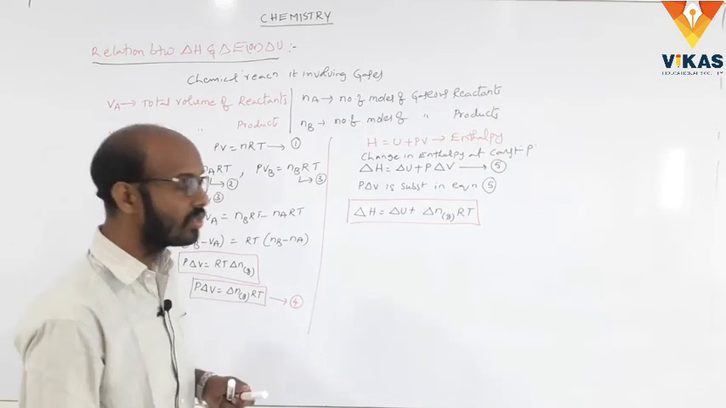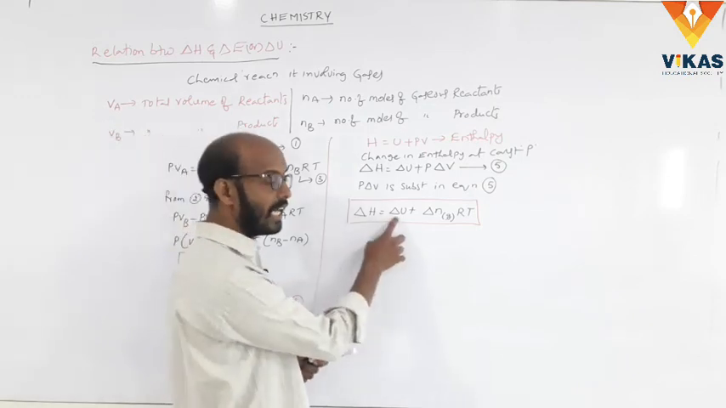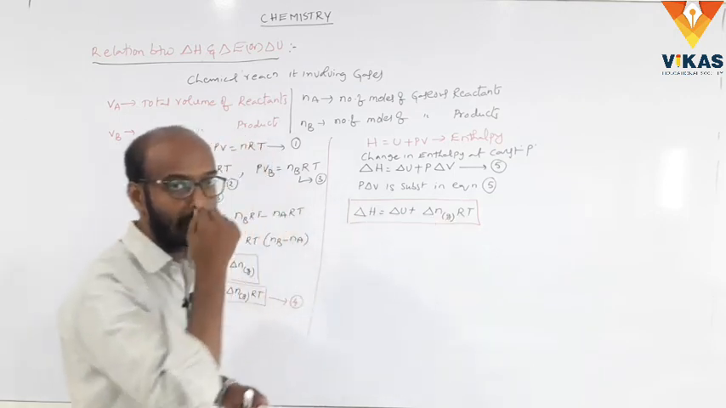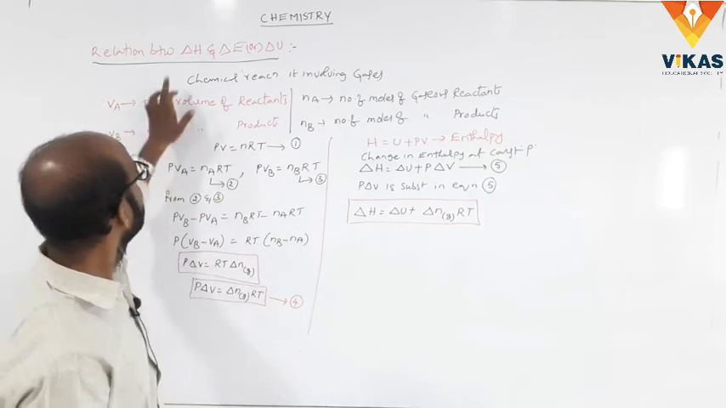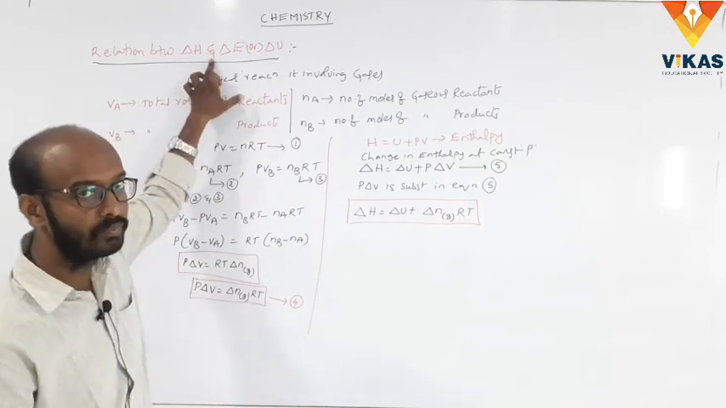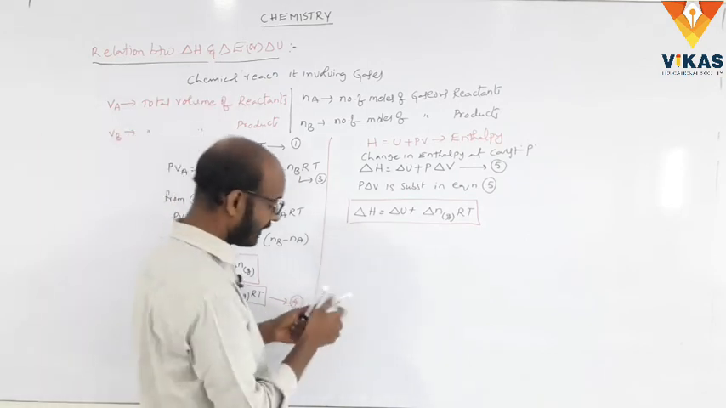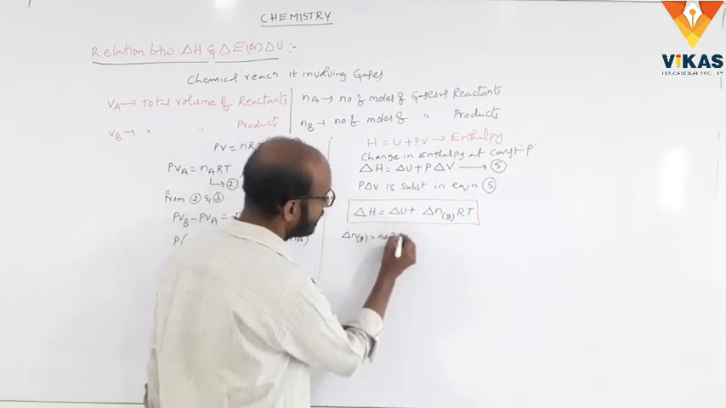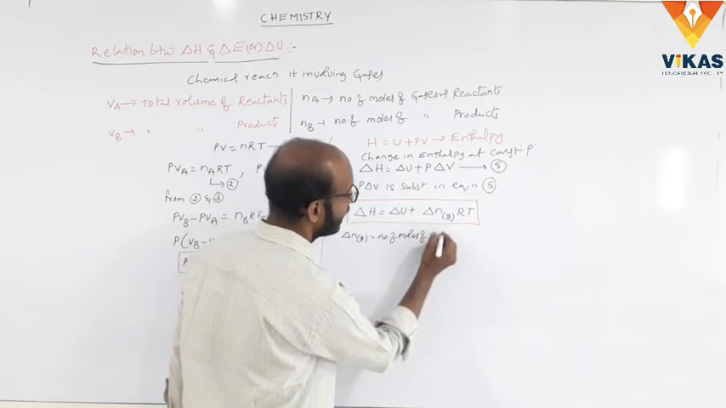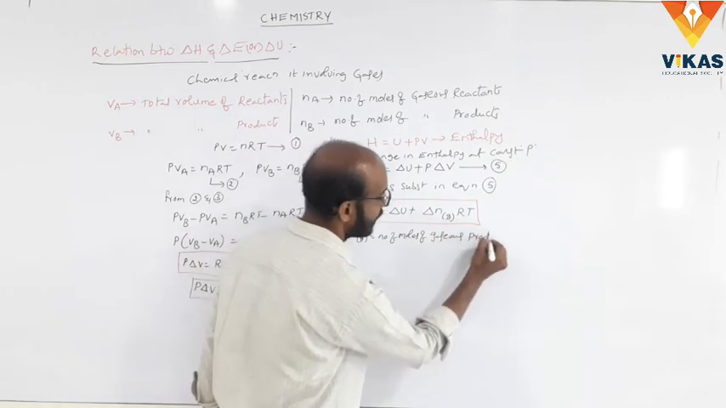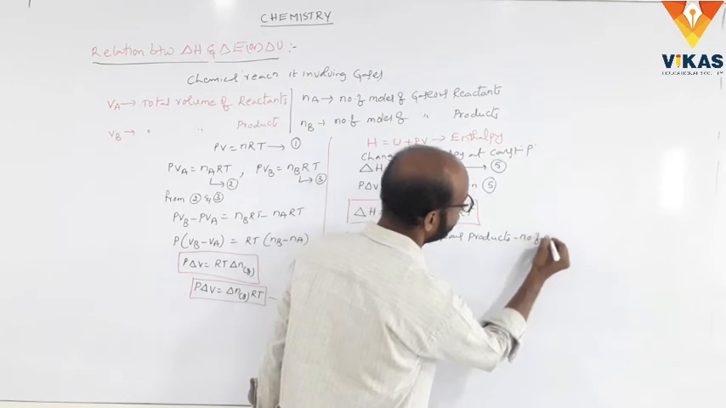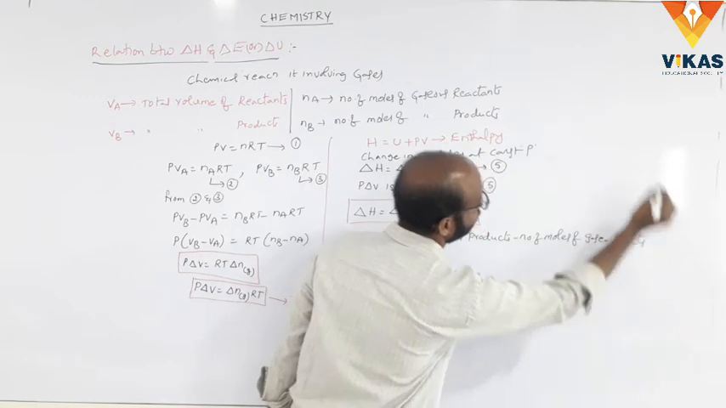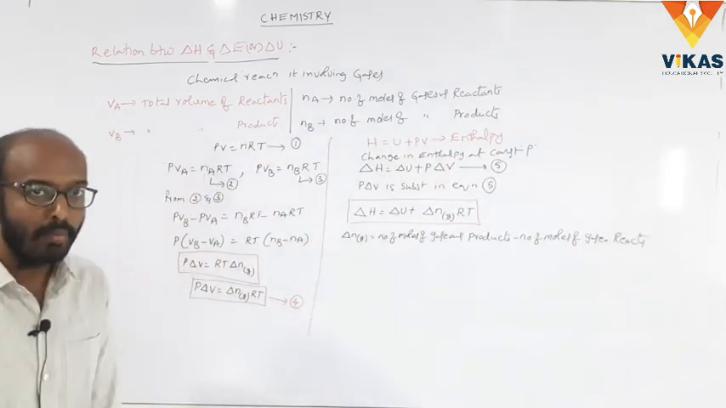This is the relation between delta H and delta U. Here delta H, the change in enthalpy, is equal to the change in internal energy plus the change in number of moles times RT. So this is the relation between delta H and delta E. Here, what is delta n gas? It means the number of moles of gaseous products minus the number of moles of gaseous reactants.